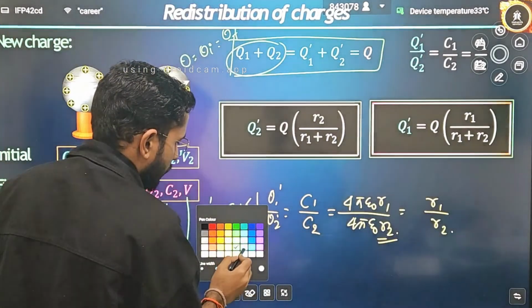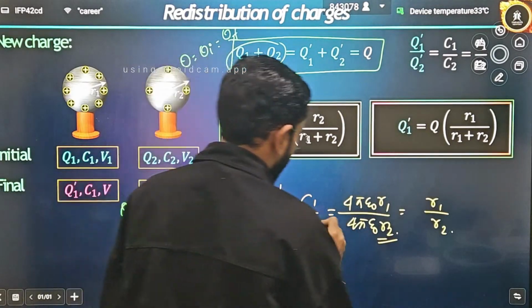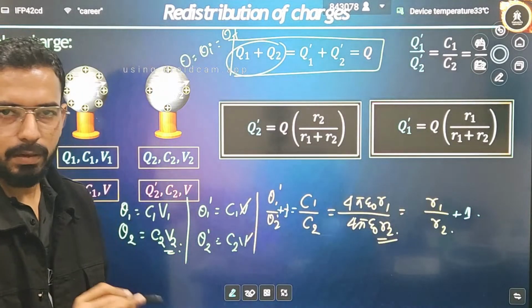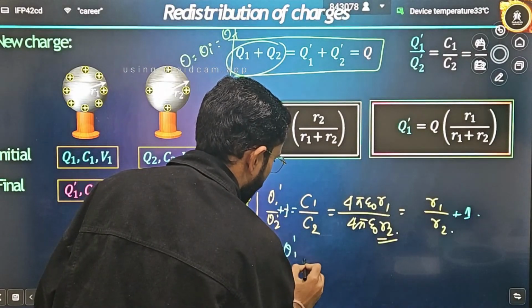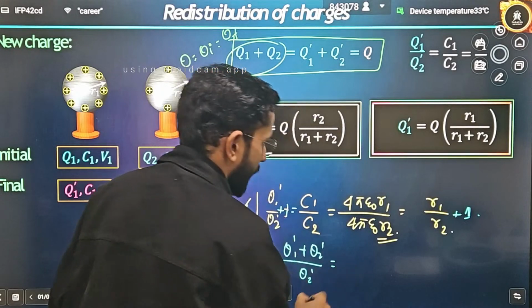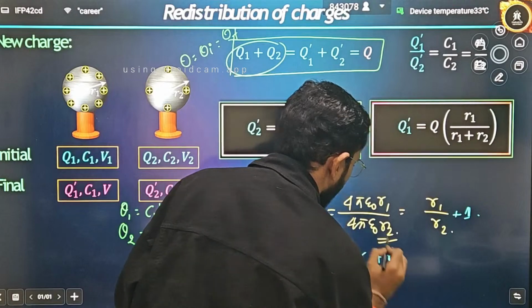Now do one thing: add 1 on this side and add 1 on this side. There is no change I am making; I am adding 1 to both sides. That means here you will write Q1 dash plus Q2 dash divided by Q2 dash, that is equal to R1 plus R2 divided by R2, correct?